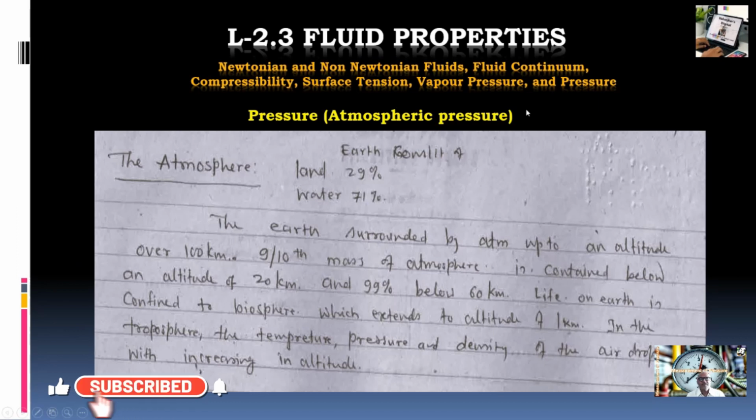So let us begin with today's topic, that is pressure. The atmospheric pressure. The land is composed of 29% and the water is composed of 71% of the earth. The earth is surrounded by the atmosphere up to an altitude of 100 km, and 9/10 of mass of atmosphere is contained below the altitude of 20 km and 99% below the 60 km. The life on the earth is confined to the biosphere, which extends to the altitude of 1 km. In the troposphere, temperature, pressure and density of the air drop with increasing altitude.